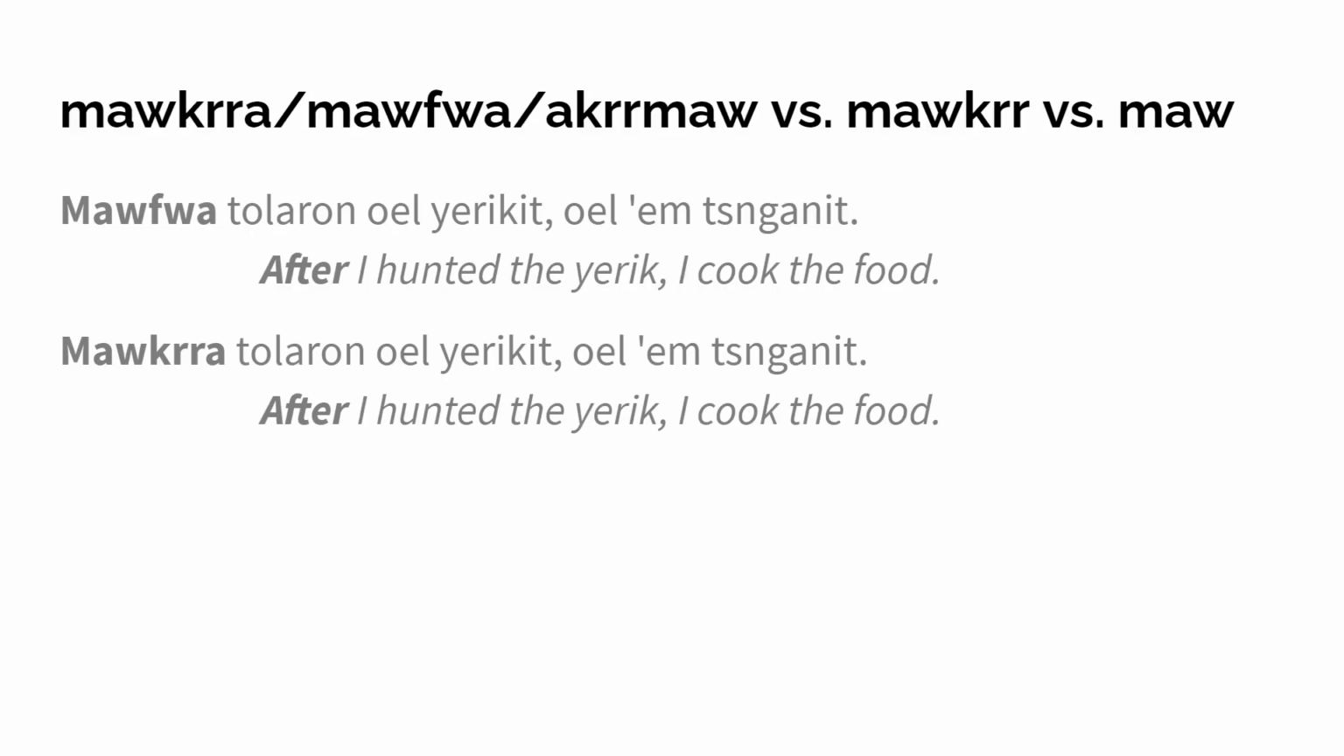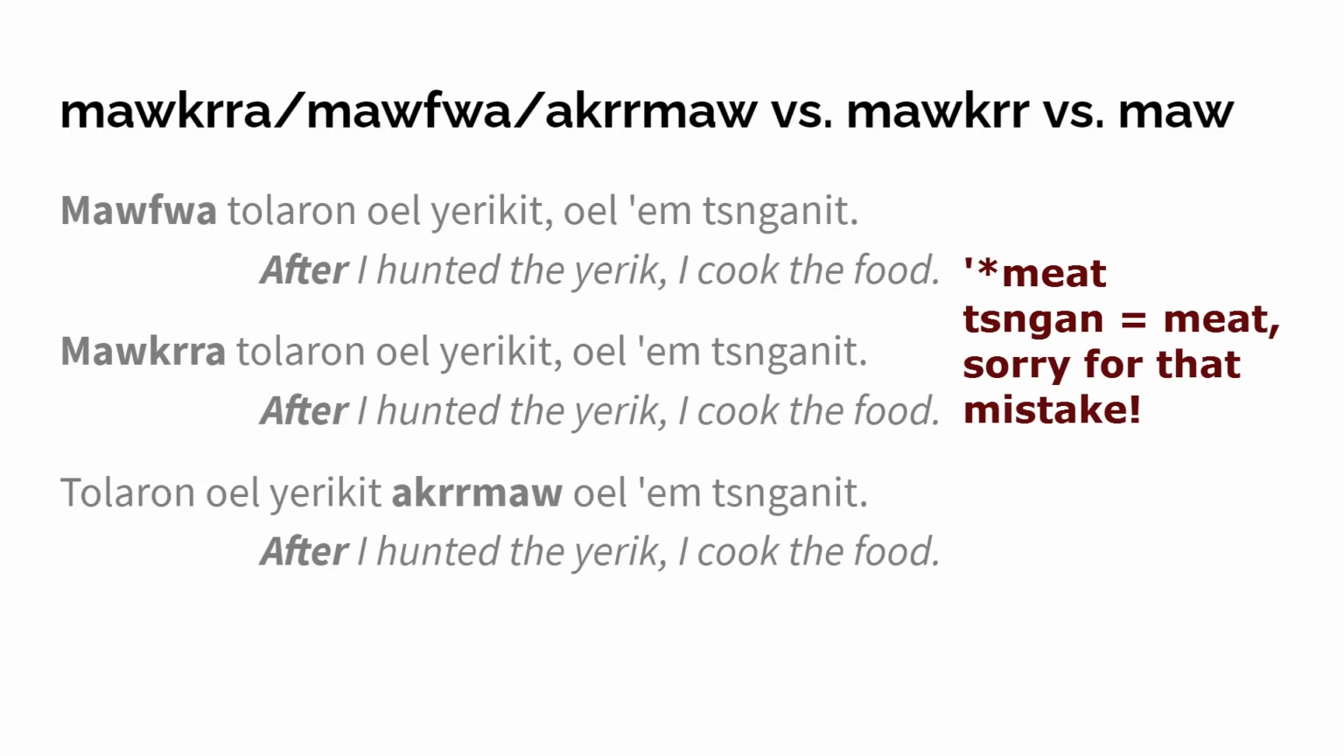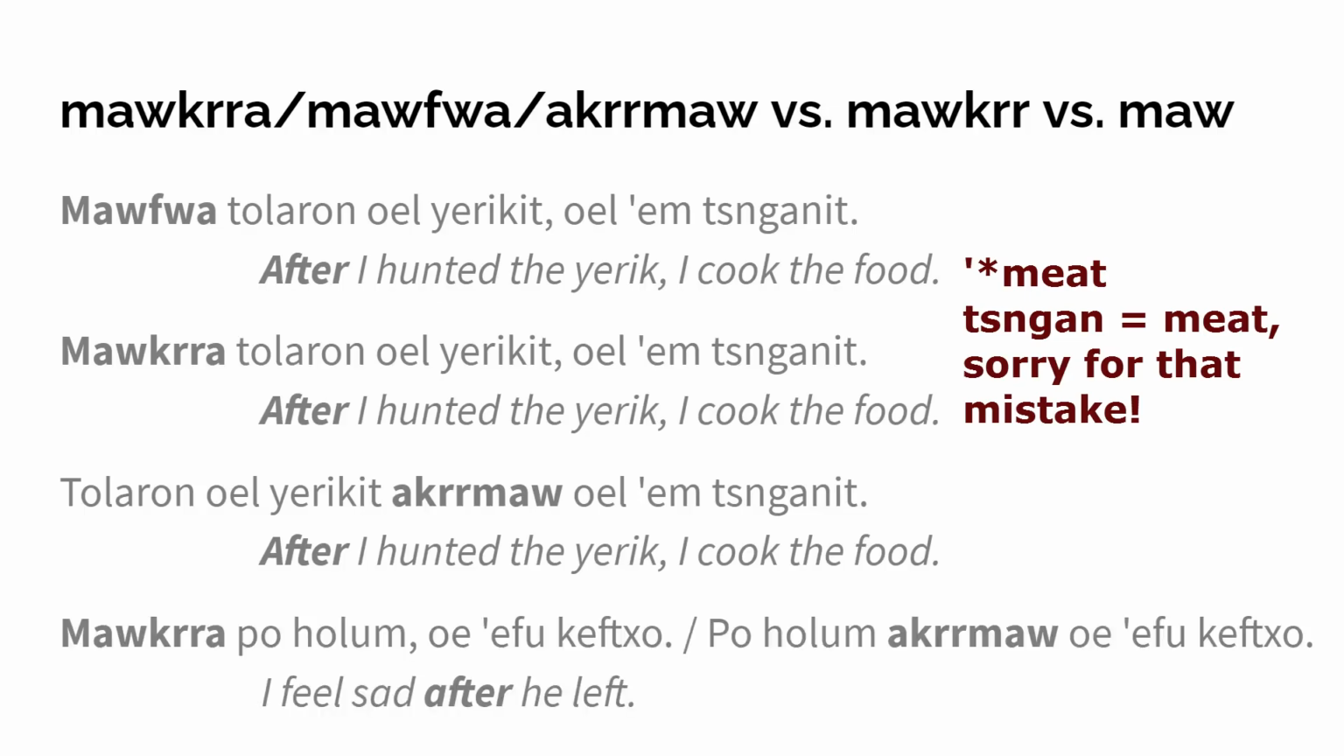And akrrmaw, again, is the same, but just with the a on the other side, which just means that we have to change the order a bit. So, tolaron wel yerikit akrrmaw wel emtsnganit. After 100-jährig, I cook the food. So these are just 3 different words we can use to build the same sentences. Mawkrra poholum oe efokeft o. Or, if I want to switch it around, pol holum akrrmaw oe efokeft o. I feel sad after he left. So here you see again what happens if we exchange mawkrra for akrrmaw.